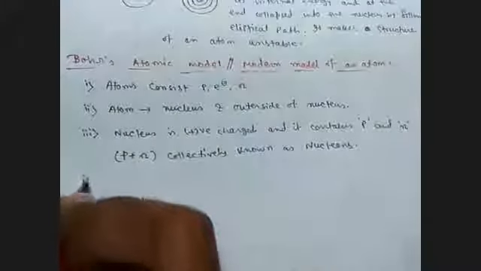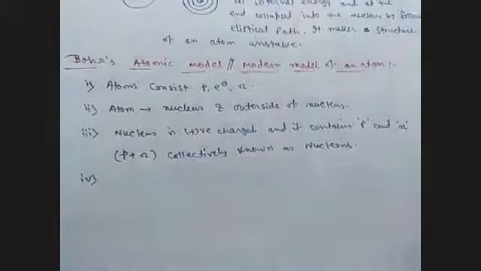Now he told the most important point and the modification of this topic.